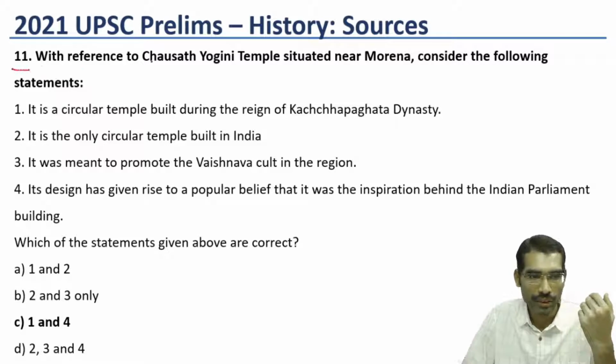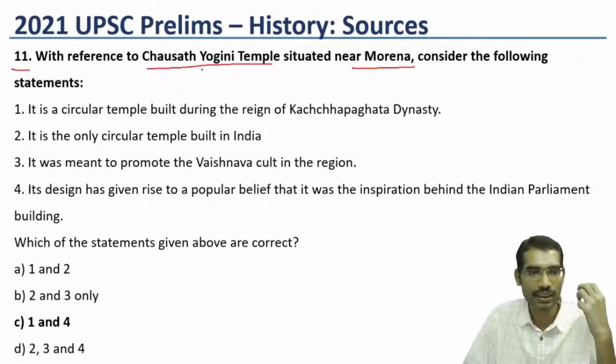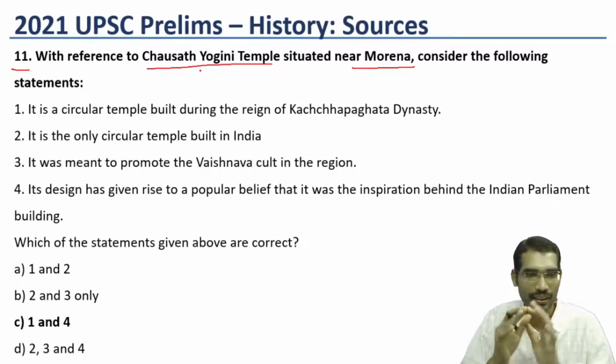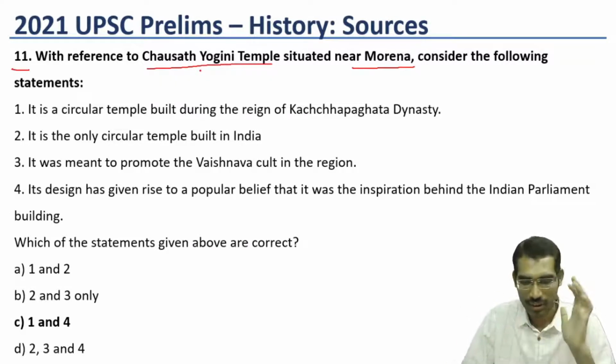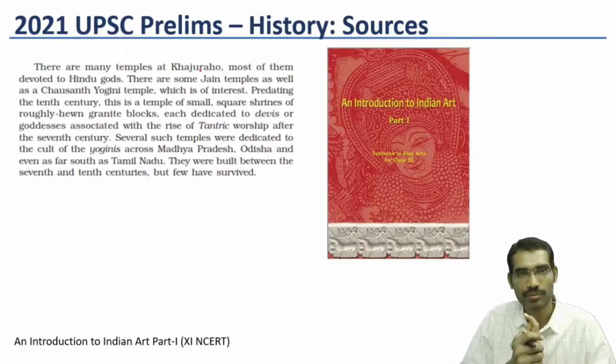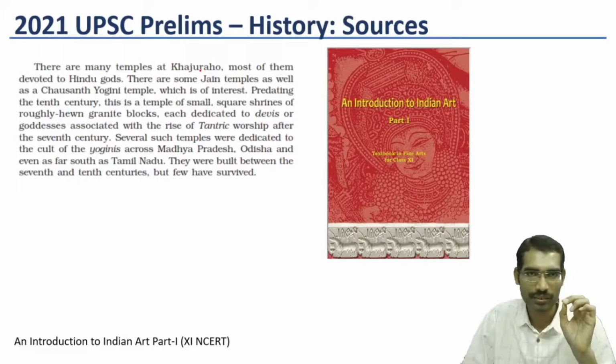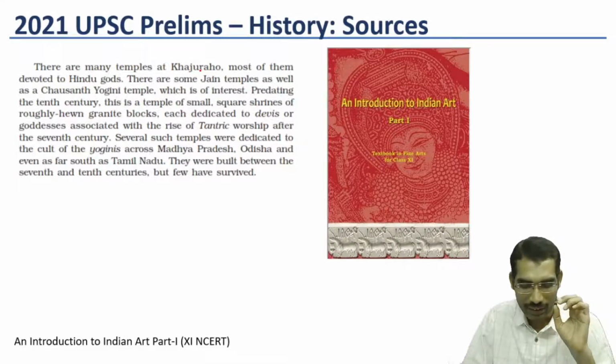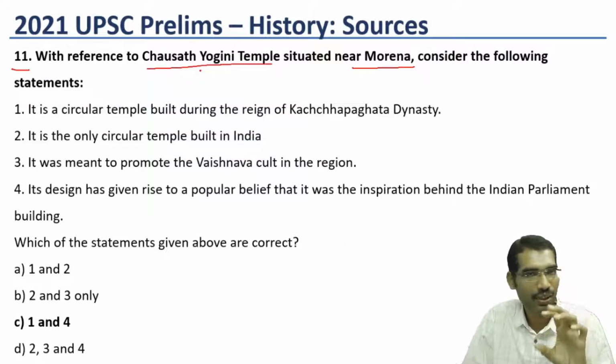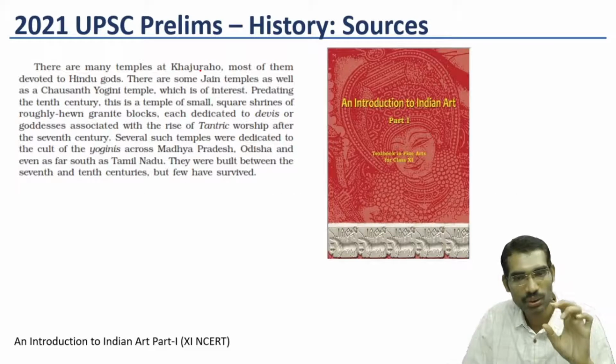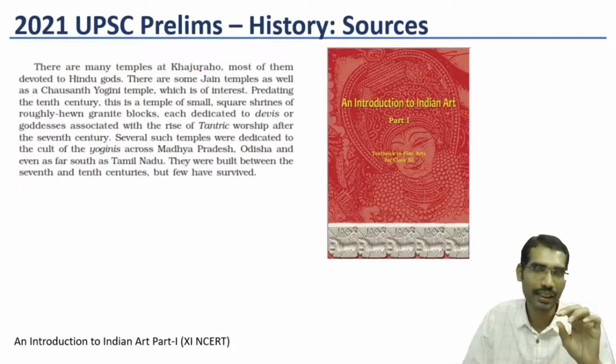Now 11th question. With reference to Chausat Yogini temple situated near Morena, consider the following statements. This question, those who read this book, we have to deduce it. But here once again guesswork helps. Directly it cannot be answered, but at least those who read this book can take an intelligent guess.